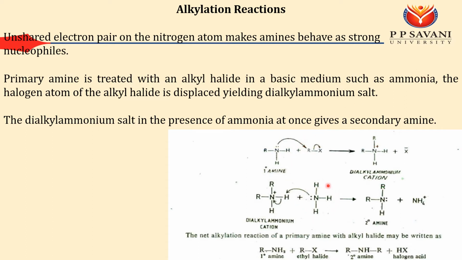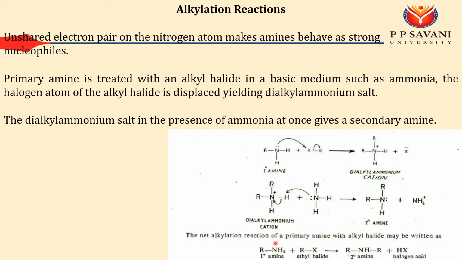This ammonia further reacts with the dialkyl ammonium cation and produces the secondary amine. This is one of the methods to prepare secondary amine.